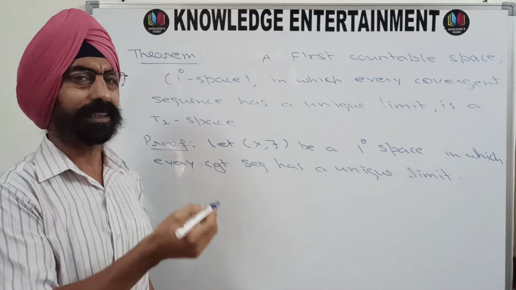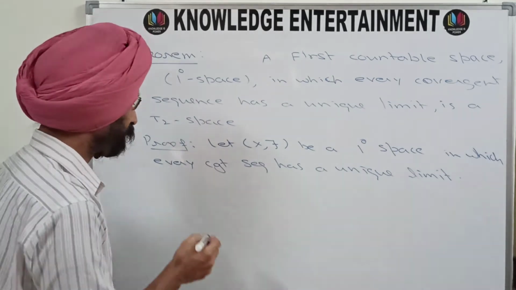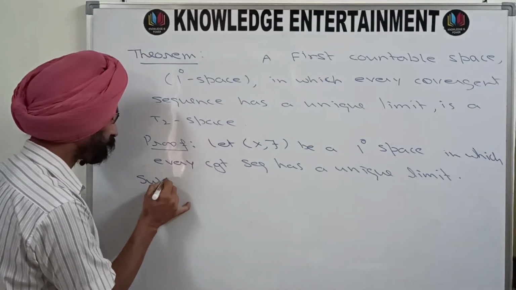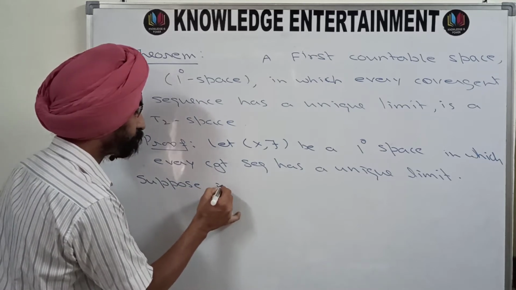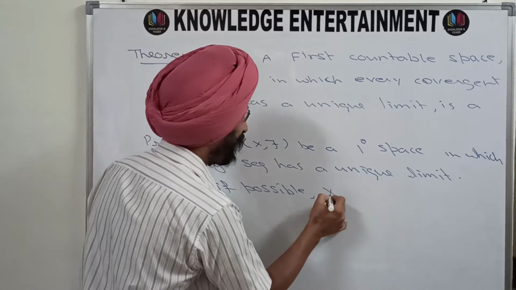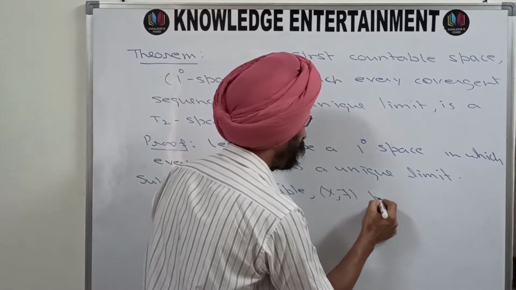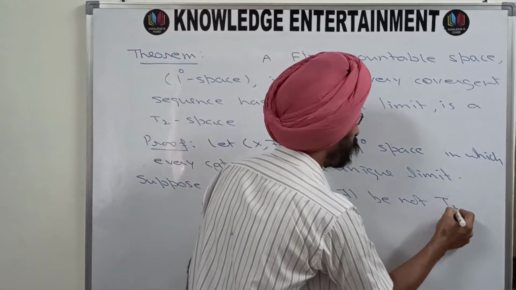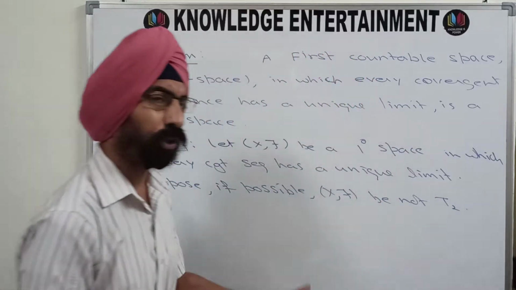We have to show that this space is a Hausdorff space. Suppose, if possible, X top is not T2.